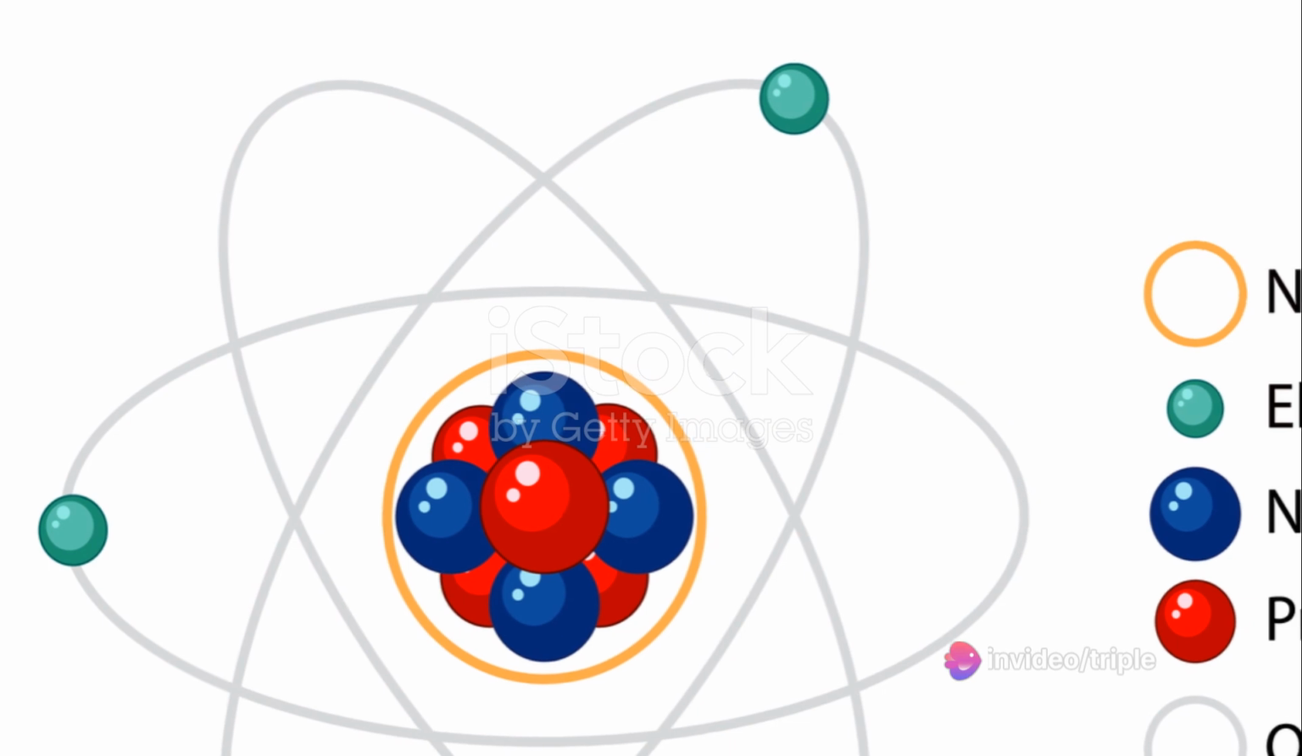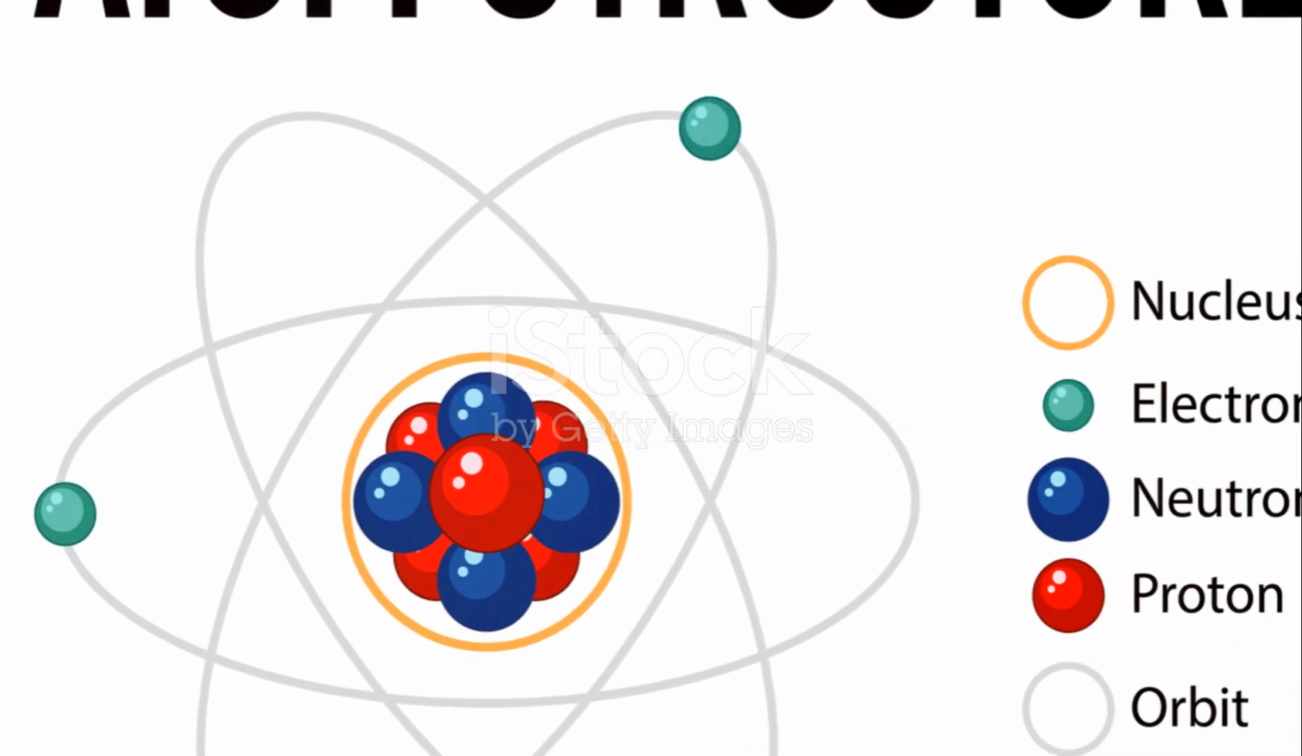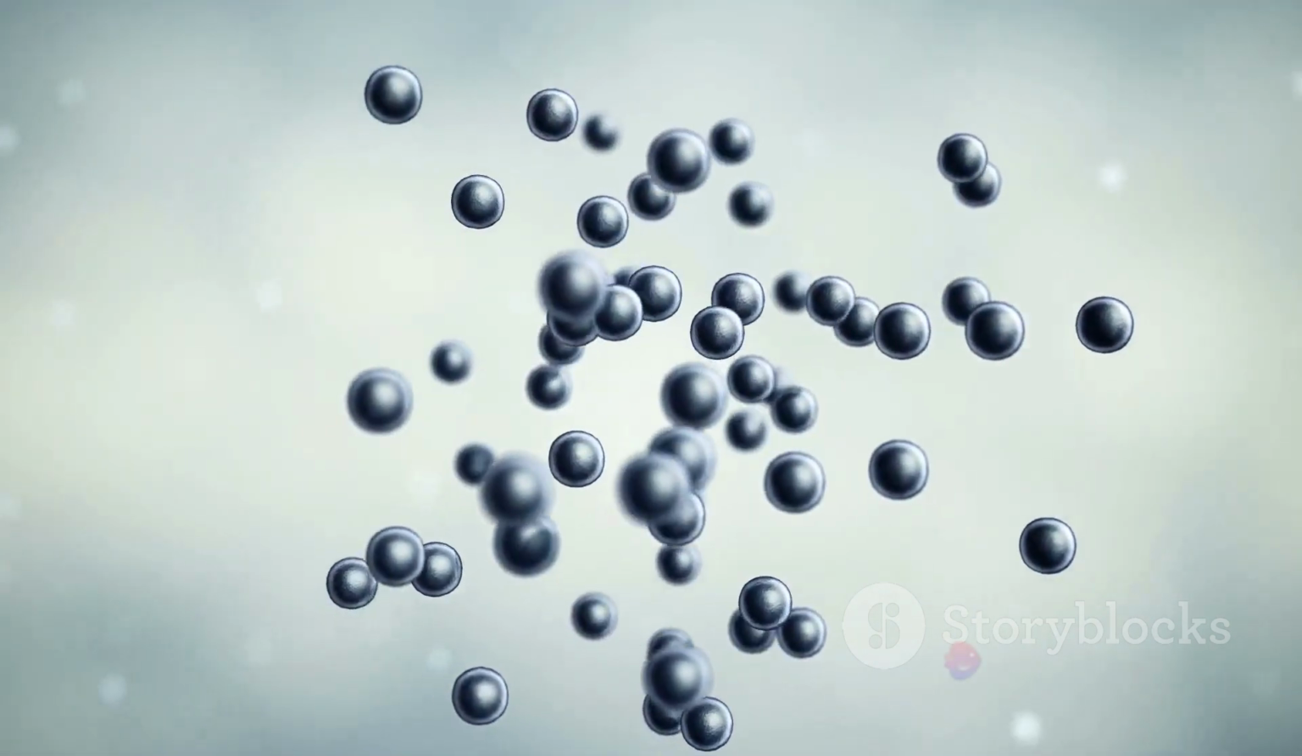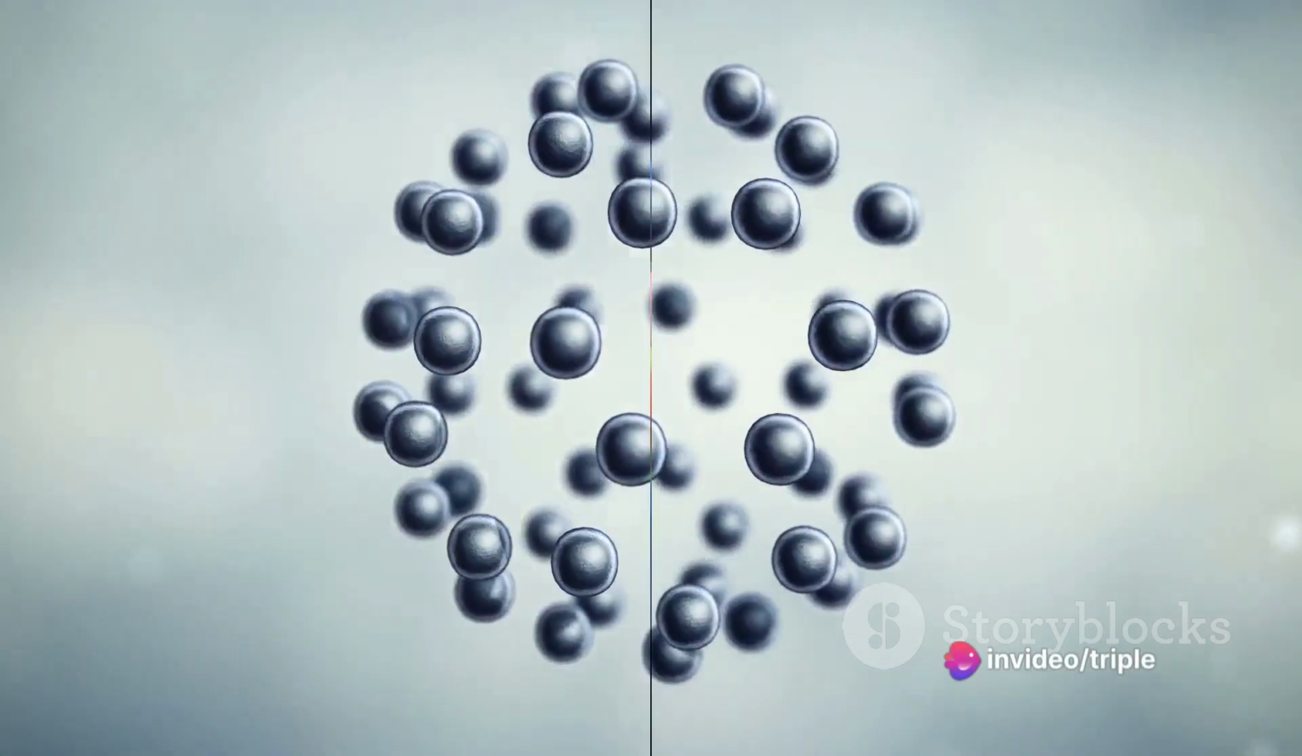They do this by filling their outer shell with electrons. There are three primary ways in which they achieve this: ionic bonding, covalent bonding, and metallic bonding.